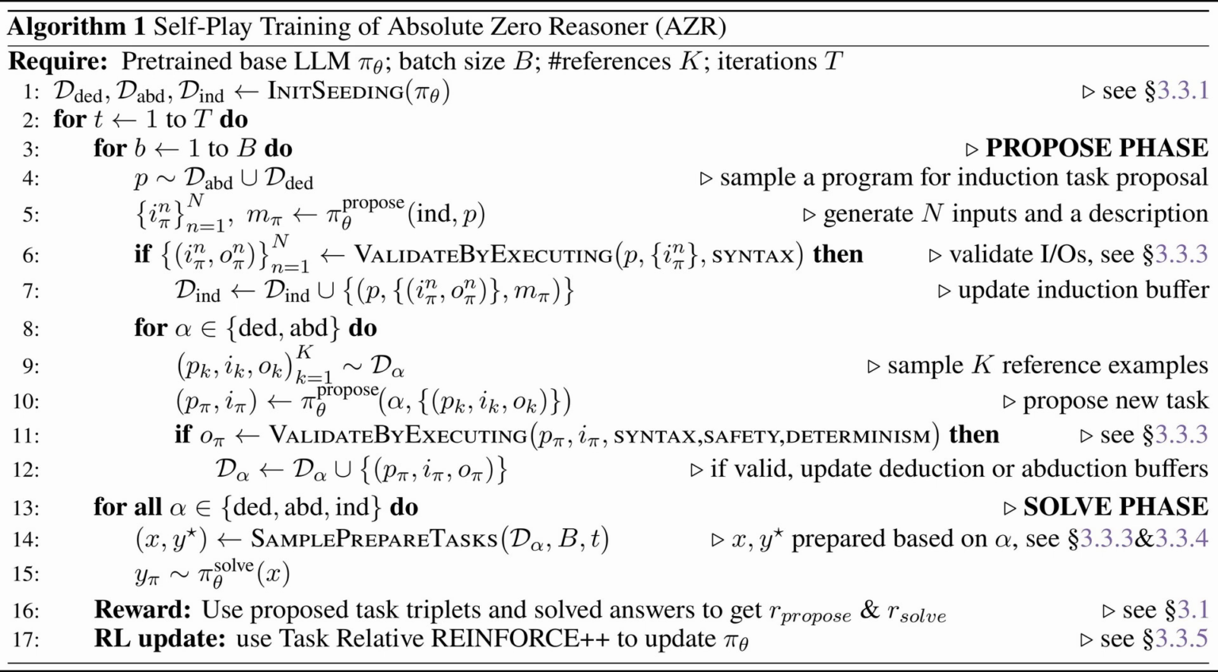Following that, there's a solve phase. Here, tasks are taken from the buffers, and the model tries to solve them. Based on its performance, it gets rewards. Finally, the algorithm uses reinforcement learning, specifically that Task Relative Reinforce++ method we touched on earlier, to update the model's internal settings, helping it learn from both proposing good tasks and solving them correctly. This entire process just repeats, allowing the model to continuously teach itself.